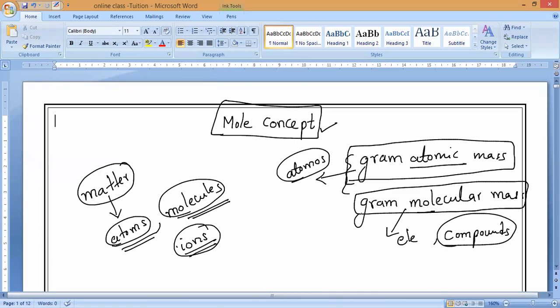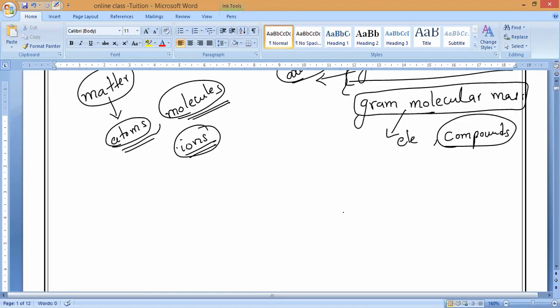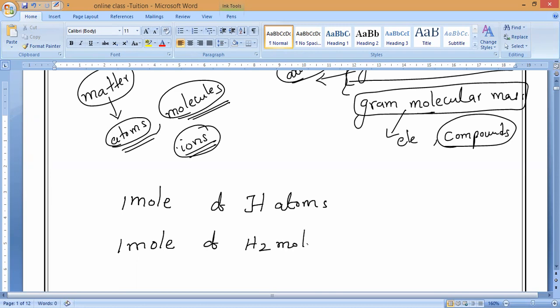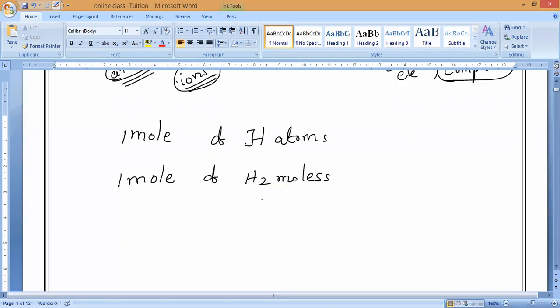So now, what do you mean by mole? I will explain. If you take 1 mole of any substance, let me take 1 mole of hydrogen atoms. I'm not teaching you the mole concept now, but I'm saying what is mole. So 1 mole of hydrogen molecules.